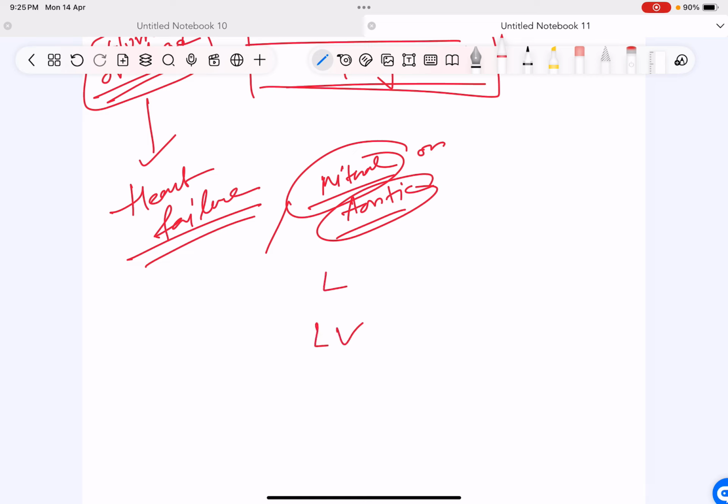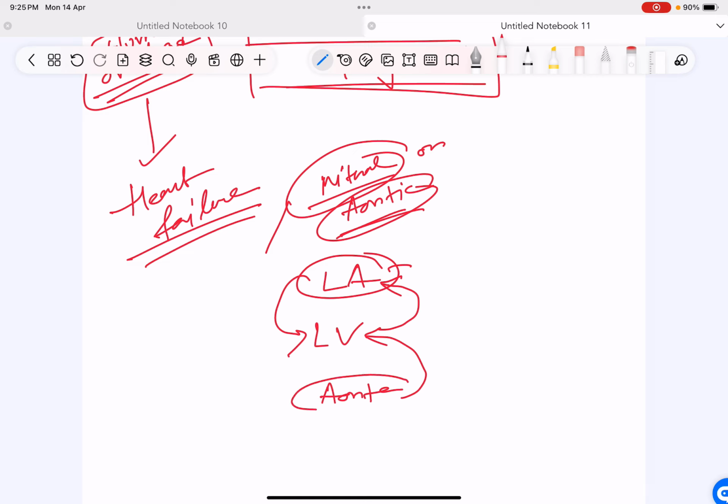So left ventricle and left atrium, and this is aorta. In aortic regurgitation, blood went back from the aorta to the left ventricle. So now it's a volume overload. In mitral regurgitation, the blood went back from left ventricle to left atrium, and this excess blood will again come back to left ventricle. So this is again volume overload.